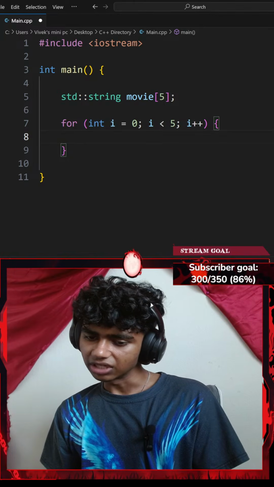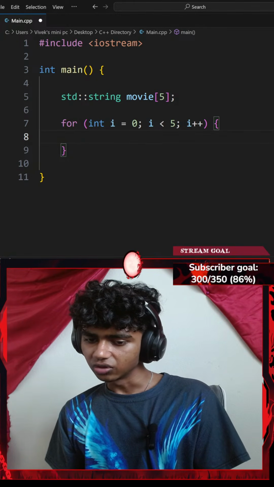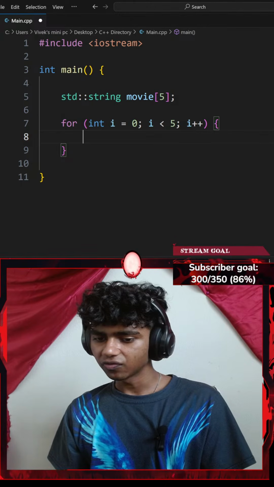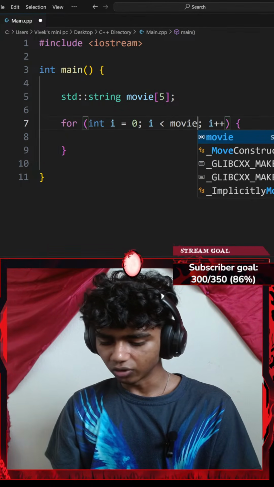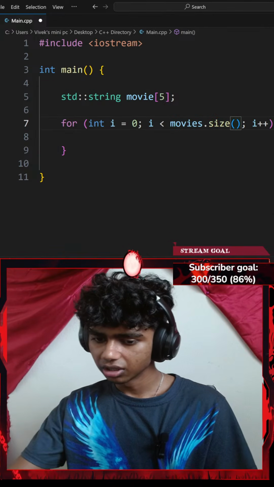Okay, GCC defaults to 17. Oh, I see. You can do movies.size instead of less than 5. Can I? Let me actually try that. Okay, so let me go with my movies.size function.